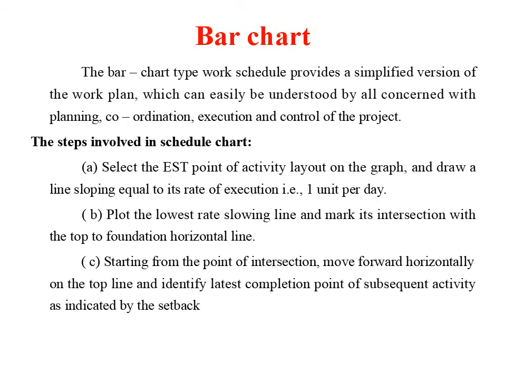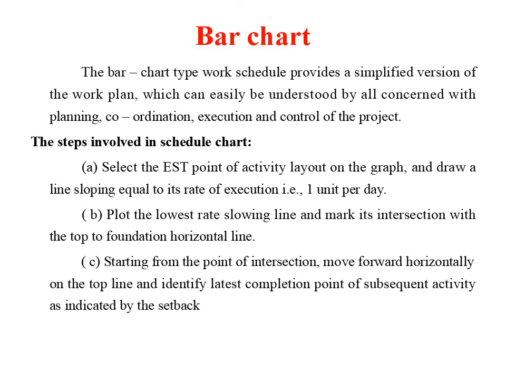The bar chart is a type of schedule that provides a simplified version of the work plan, which can easily be understood by all those concerned with the planning, coordination, execution and control of the project. The following steps are involved in the schedule chart. First, select the earliest starting time point of the activity on the graph and draw a line sloping equal to its rate of execution, which means 1 unit per day.